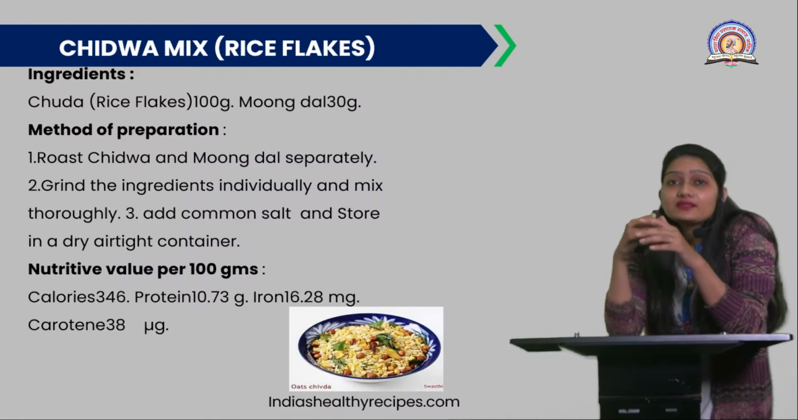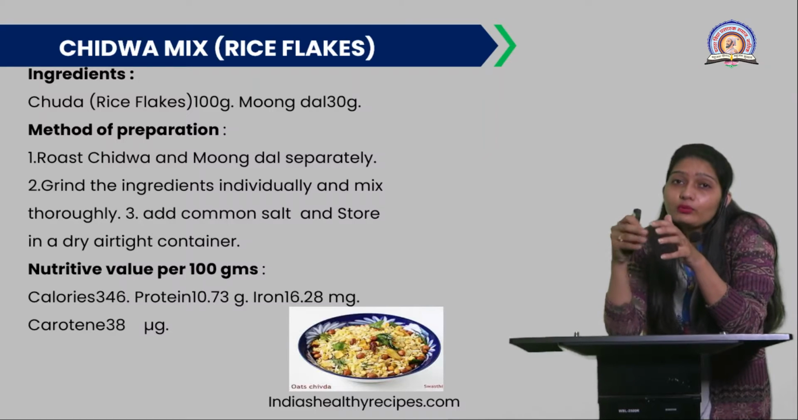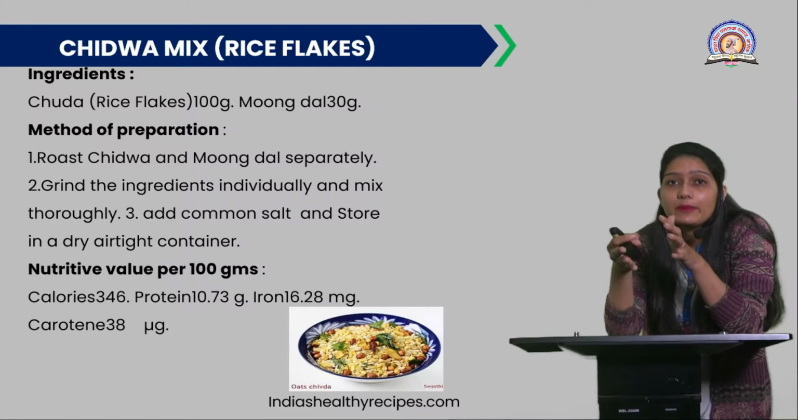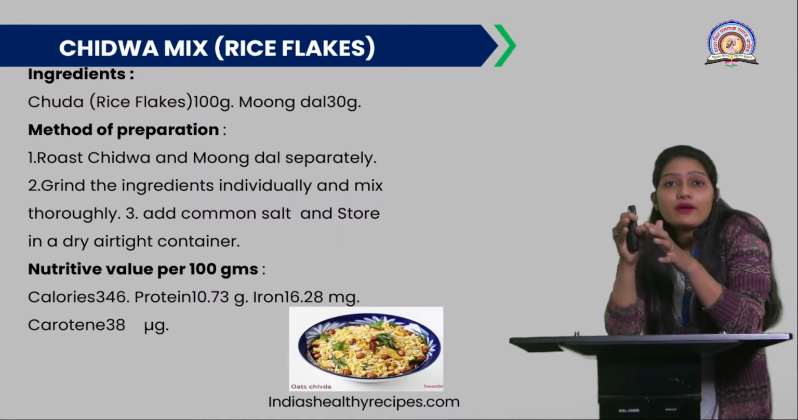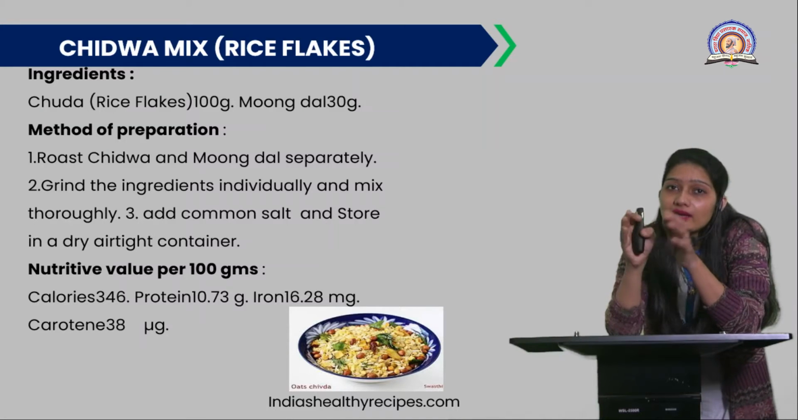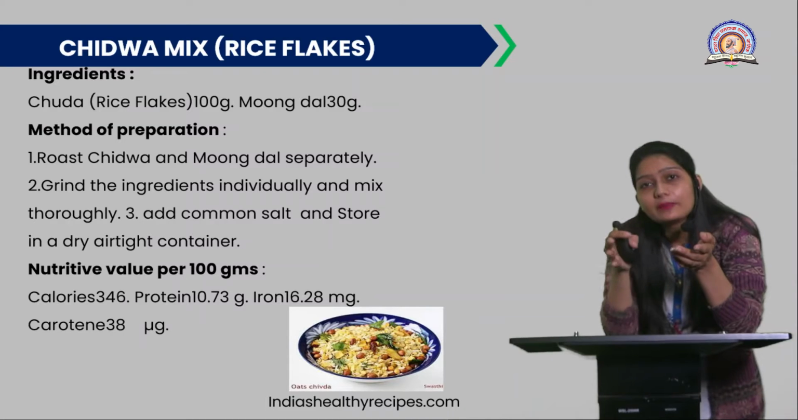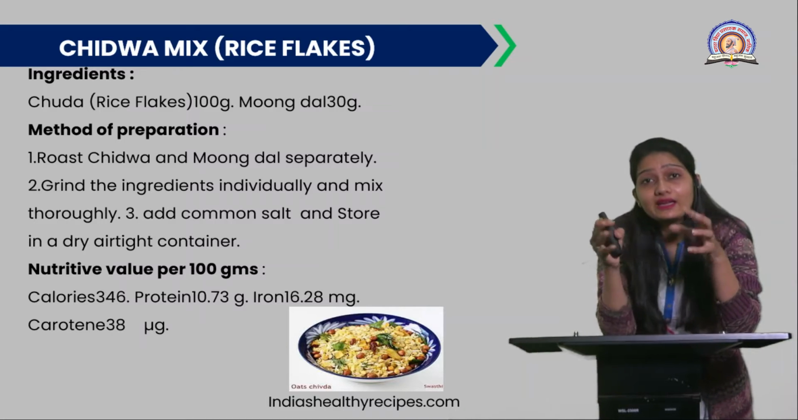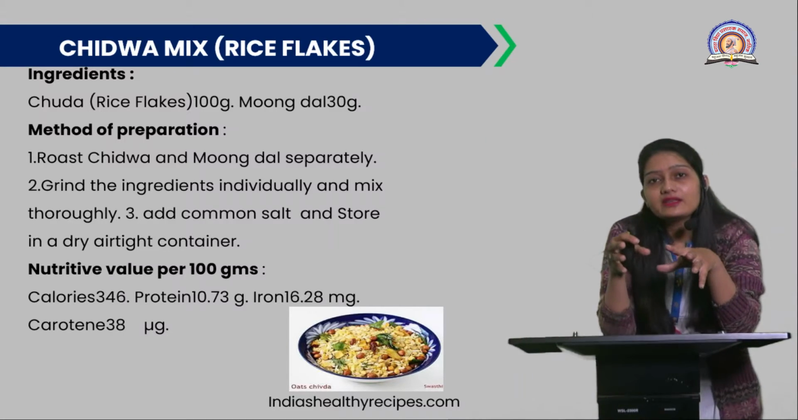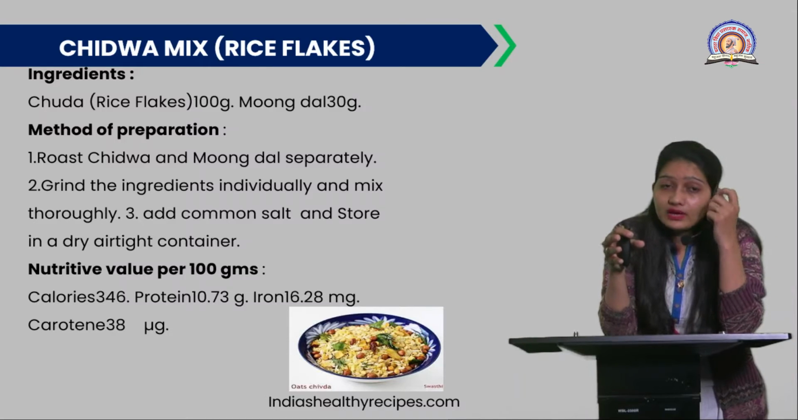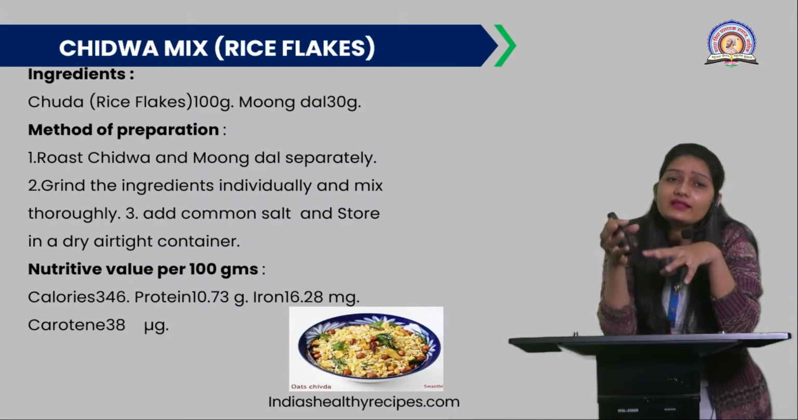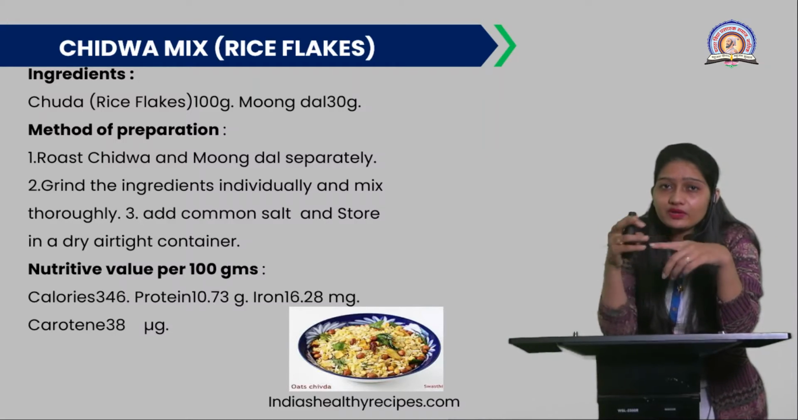Then we'll discuss the method of preparation, how to make this chivda or the chivda mix. First you have to roast the chivda and moong dal separately in the same container, or you can roast them in separate containers also. Then grind the whole ingredients, that is rice and moong dal individually, and then you need to mix them thoroughly.